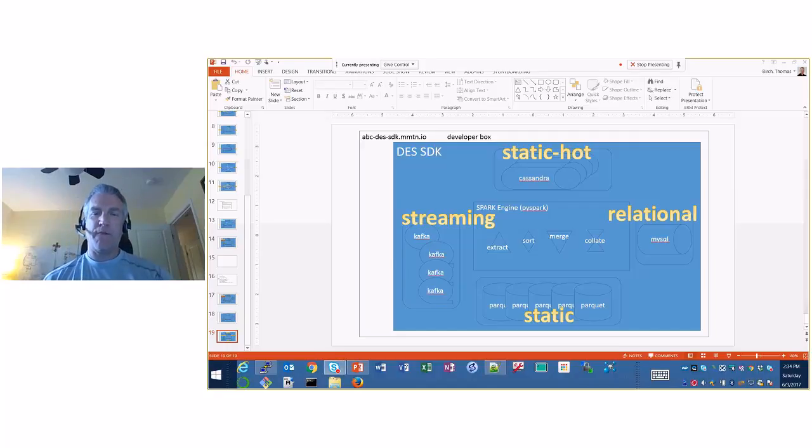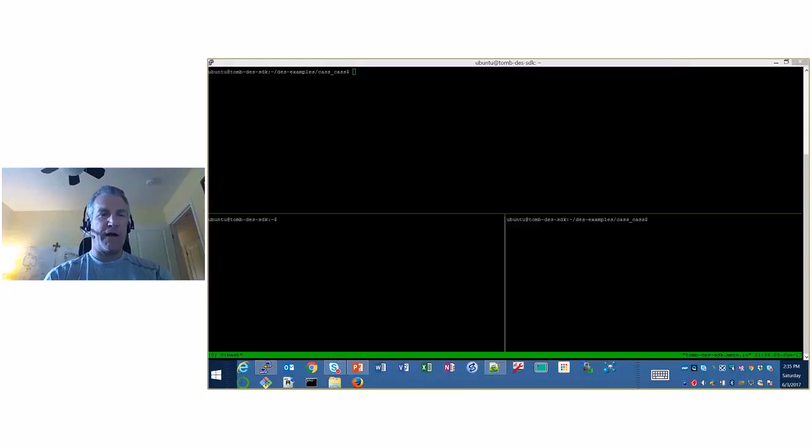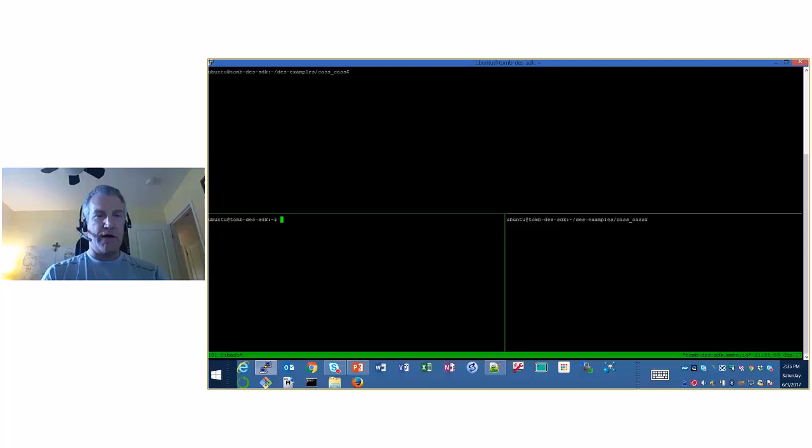So let's go back to my command shell. I have a couple panes open here, but they're all pointing at effectively the same place. The top one is going to DES examples, Cassandra to Cassandra.